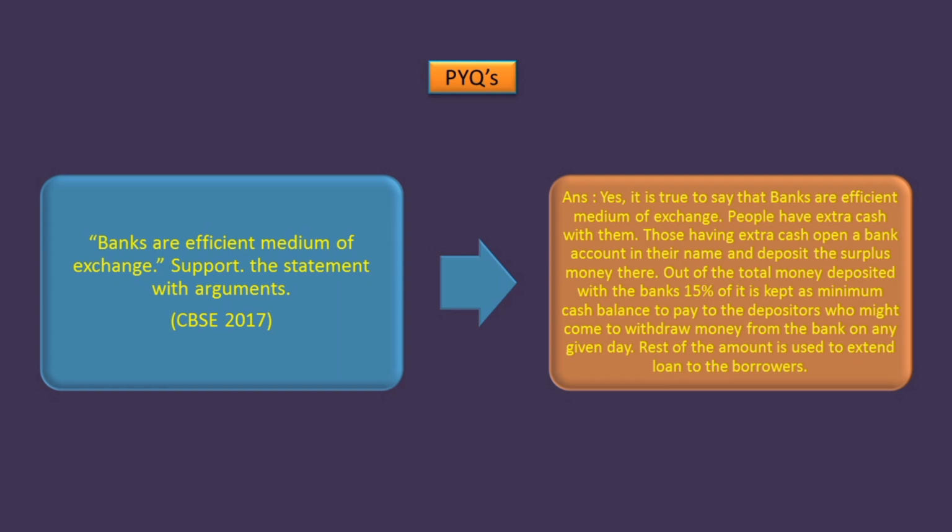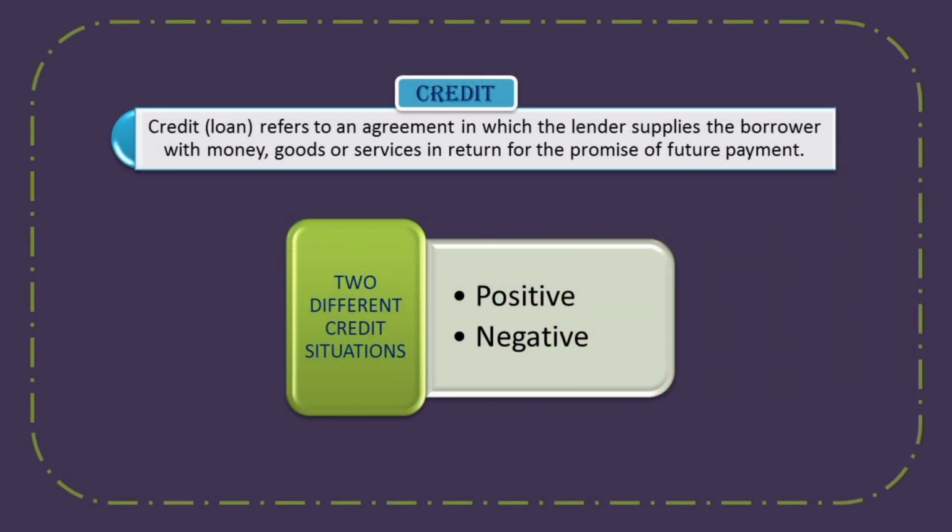So let's move forward. Now we will learn about what is credit. We have learned about what is money, what are the functions of money, why money is needed, what are loans, and what are deposits. Now we will discuss what is credit. Credit is also a term that is used for loan. Credit refers to an agreement in which a lender supplies the borrower with money, goods or services in return for the promise of future payment. In credit, we have an understanding that we are borrowing the money now and we will pay it to you in the future.